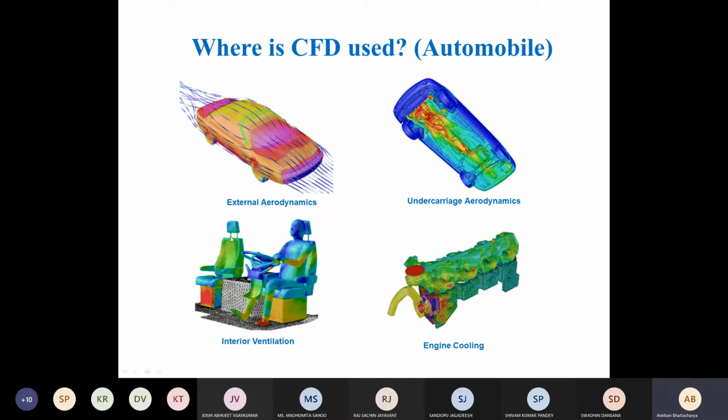Interior ventilation I've already explained. Even in cars it is important. Then for the engine, two things are important. One is the combustion in the engine. Second is the engine cooling also. All these things also need to be studied.